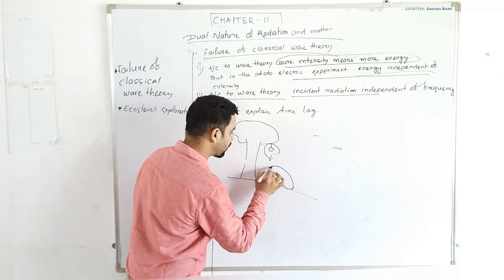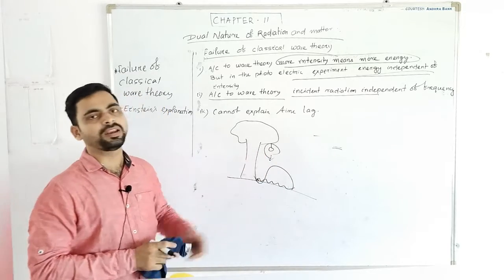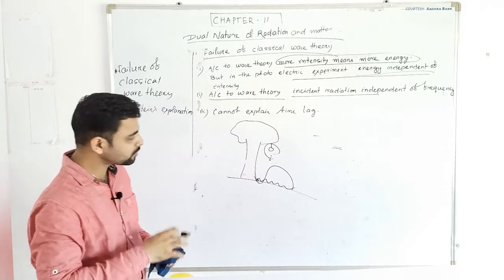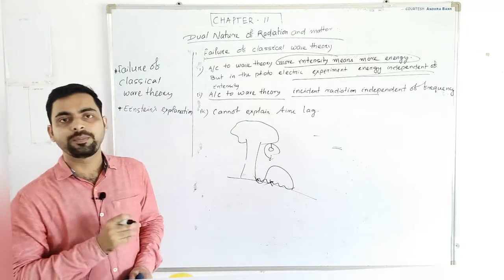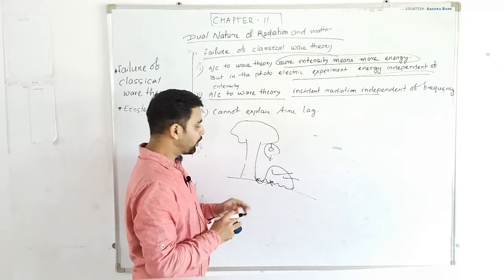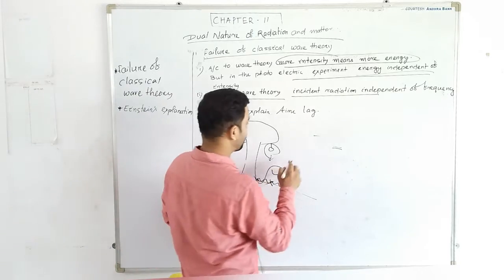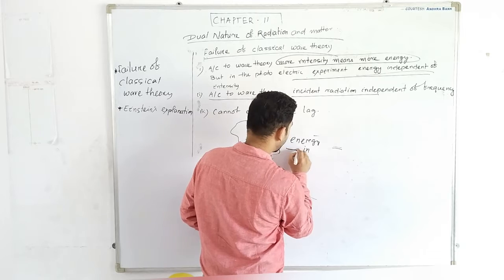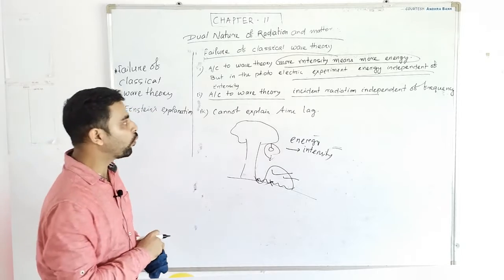But if large waves come and strike this tree, there is a possibility that the fruit may detach. That means they have sufficient energy. So according to wave theory, energy is independent of frequency, but depends on the intensity of the wave, right?